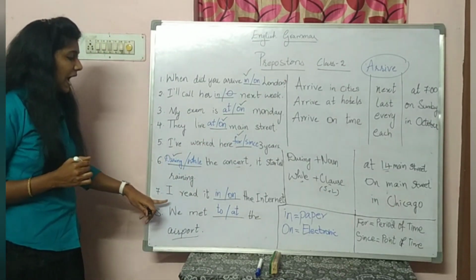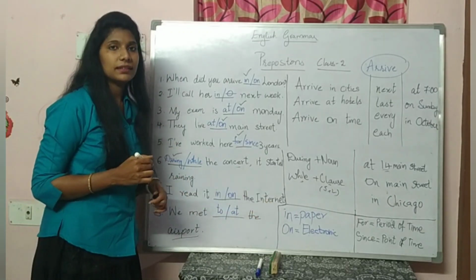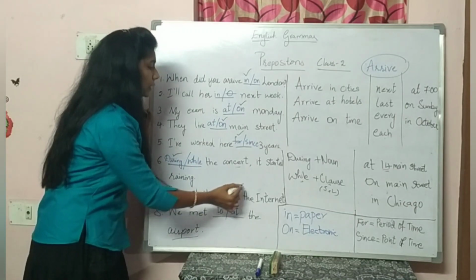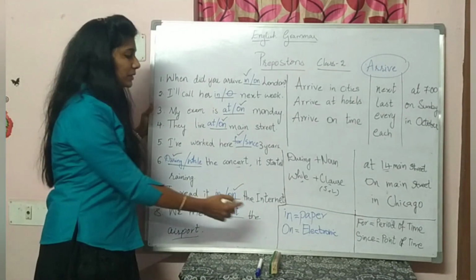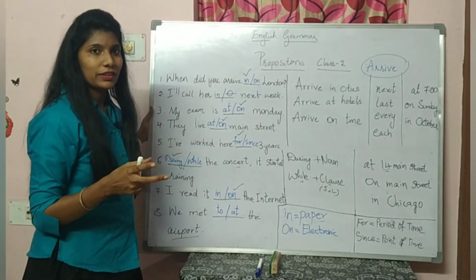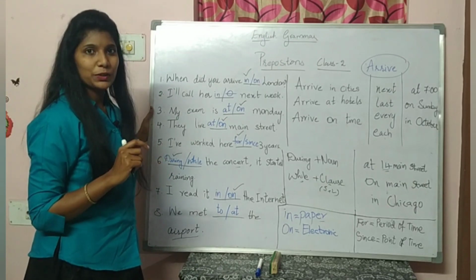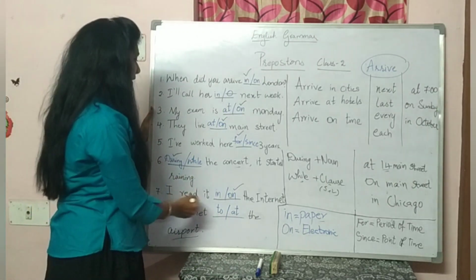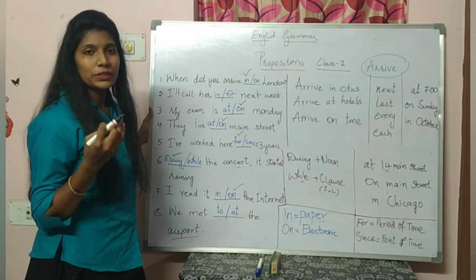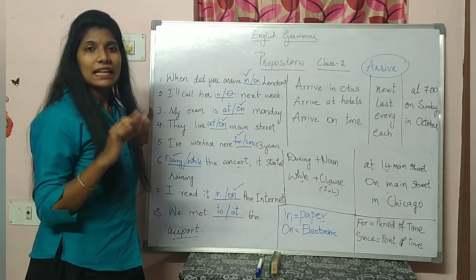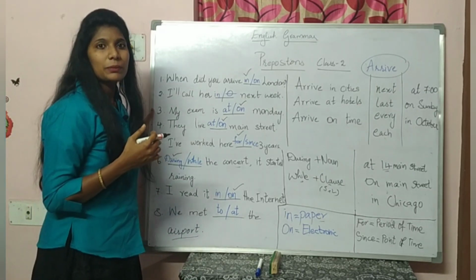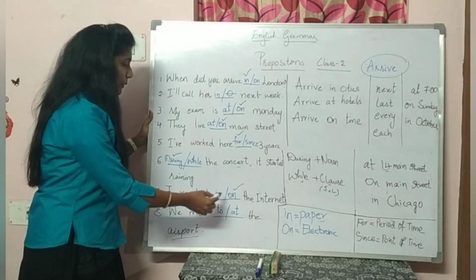The next example: I read it blank the internet. So what preposition am I going to choose here? I have to choose on. Why? Because when coming to a paper, book, magazine or whatever manual kind of things, in those cases I am going to use the preposition in. But when coming to the internet, electronic devices like mobiles, laptops, computers, whatever the device is, in those cases I am going to use the preposition on. Electronic devices take on. So here we are using the preposition on.